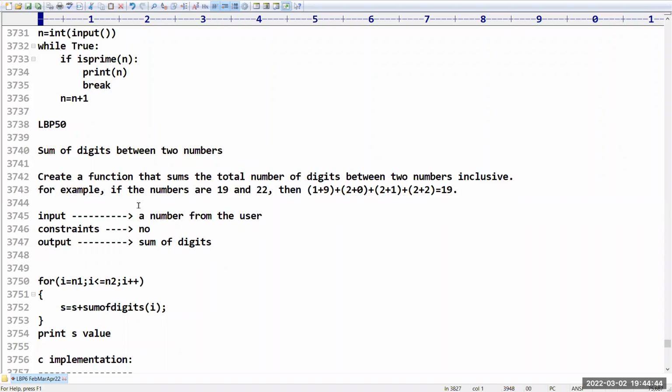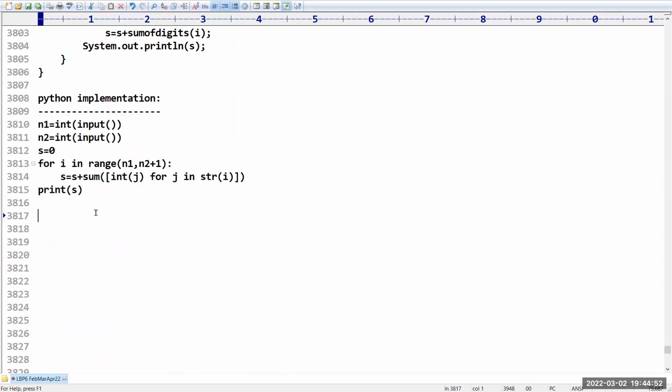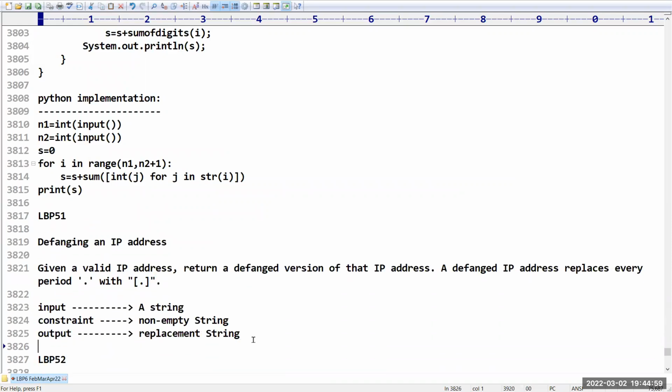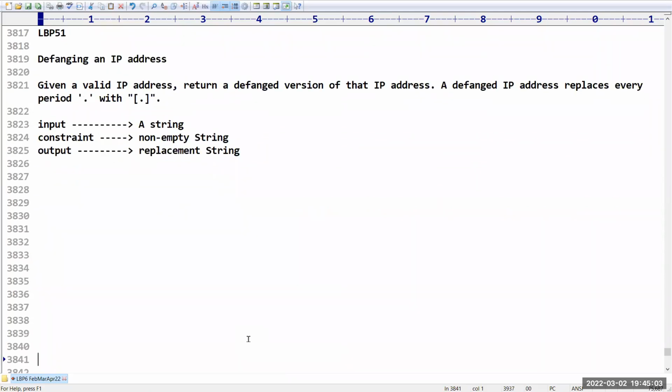Okay, so the 51st problem is relevant to the strings concept. You can see on my screen: 51, Defanging an IP Address. We have to do some alteration on an IP address.